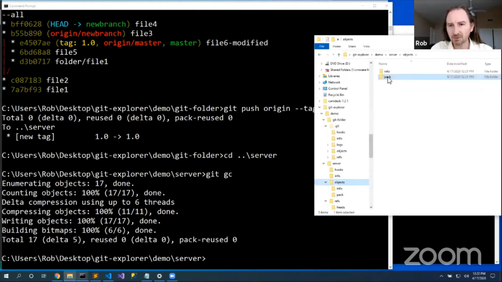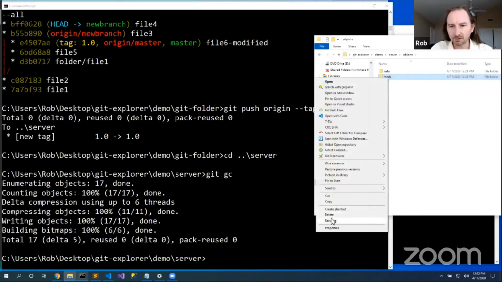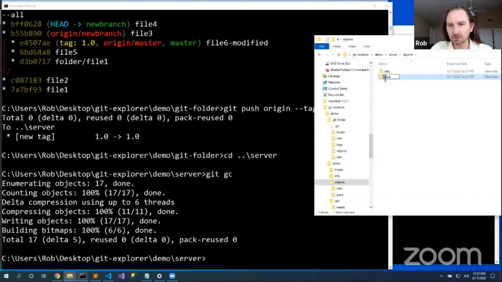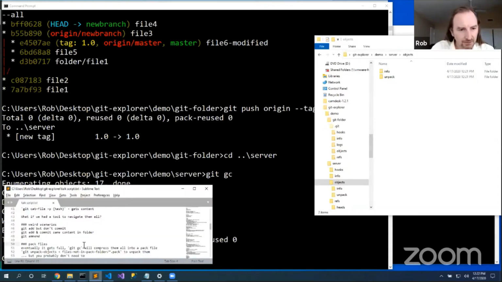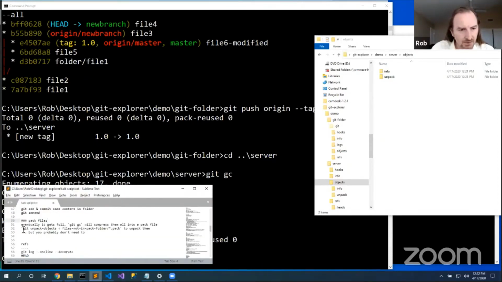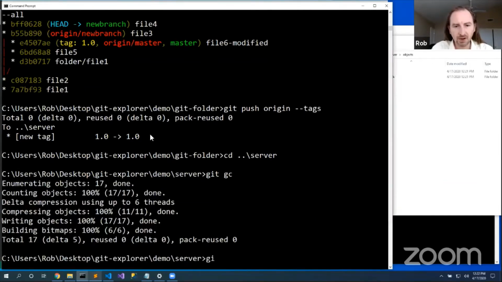So I can unpack these if I want. Let's rename this to unpack, just so that we'll, quote unquote, get it out of the repository because it won't duplicate them. And now let's git unpack-objects, and we'll point it to .git/objects.